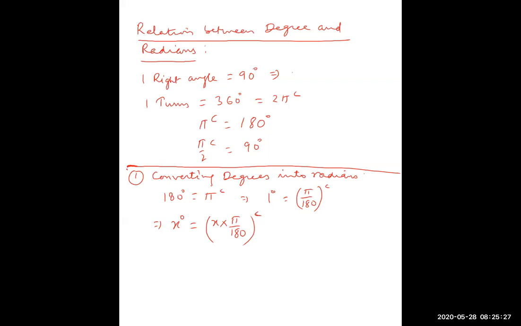And remember, what is pi? Pi is an irrational number. Pi is 3.14 or 22 upon 7.